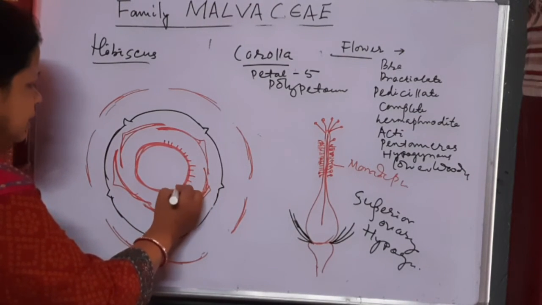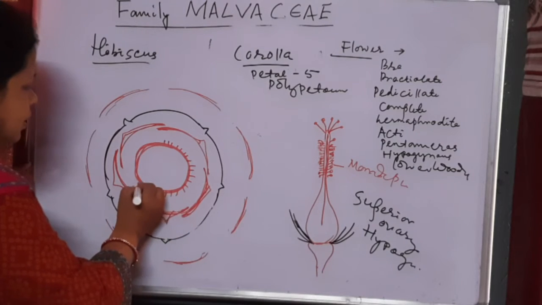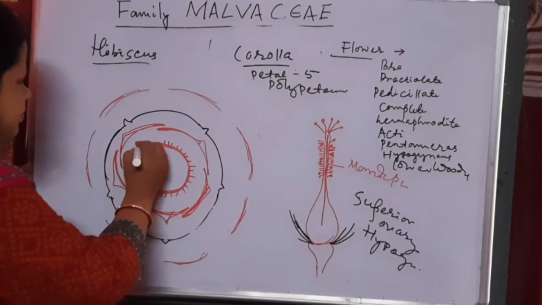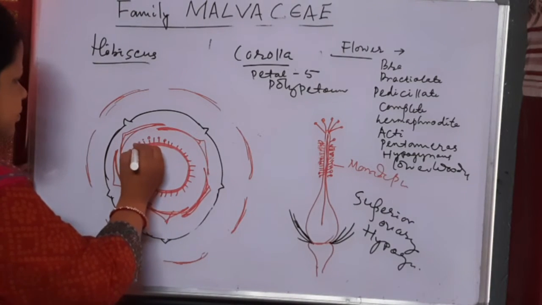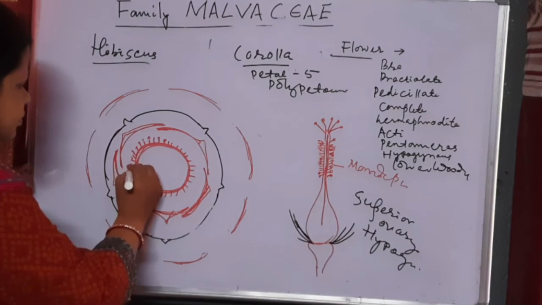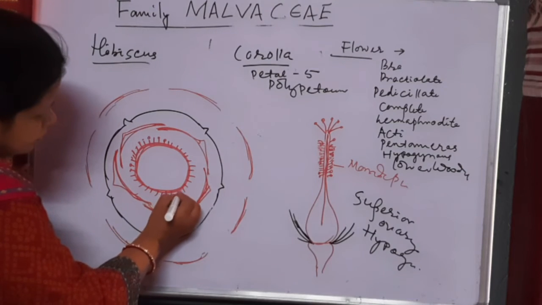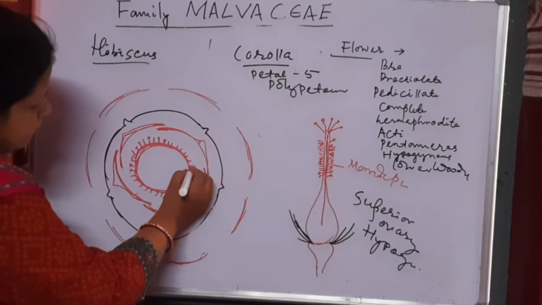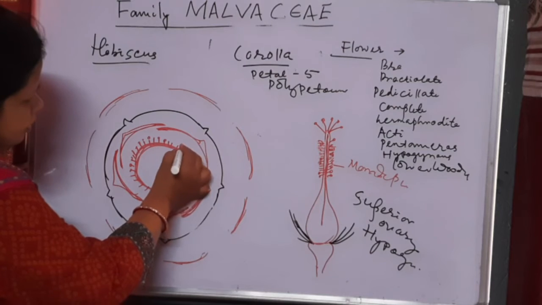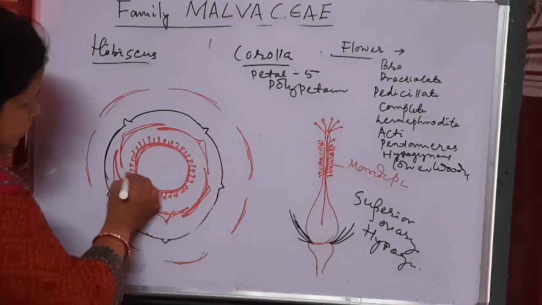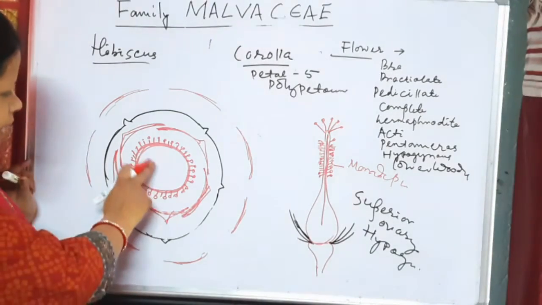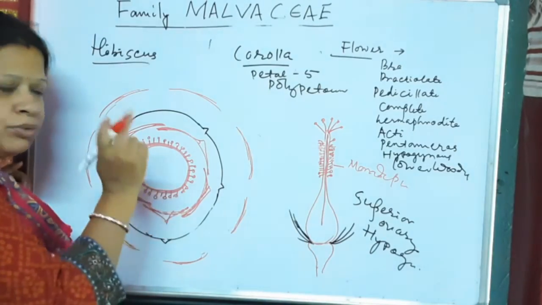Numerous stamens are there on this staminal tube.